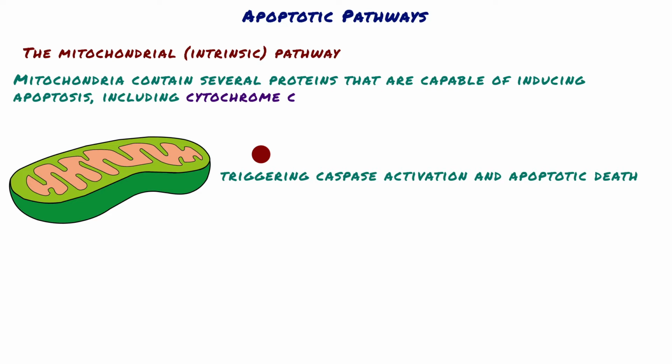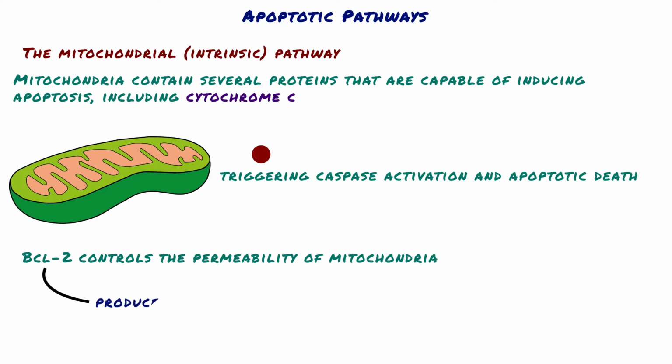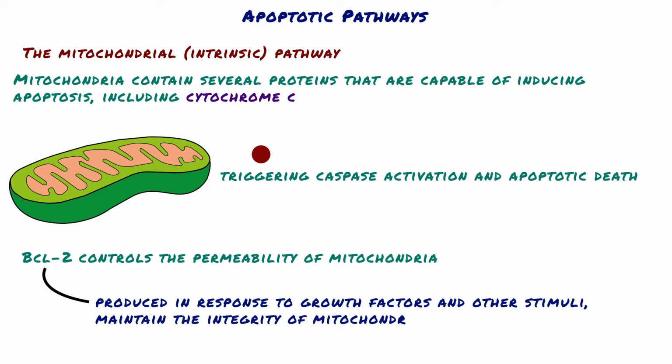A family of more than 20 proteins, the prototype of which is BCL-2, controls the permeability of mitochondria. In healthy cells, BCL-2 and the related protein BCL-XL, which are produced in response to growth factors and other stimuli, maintain the integrity of mitochondrial membranes.